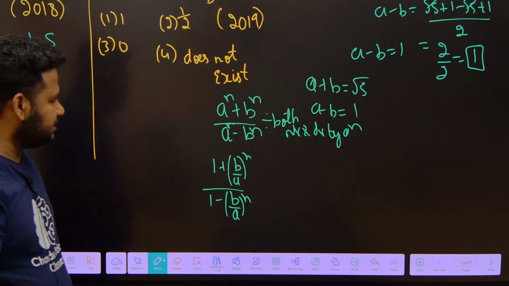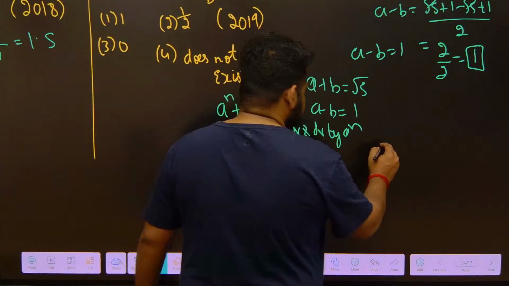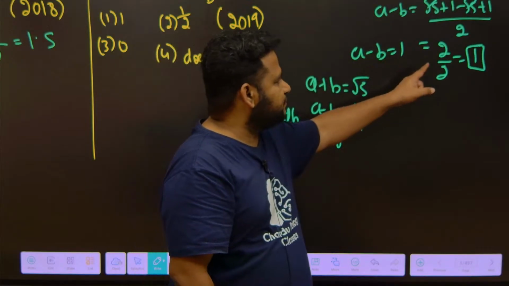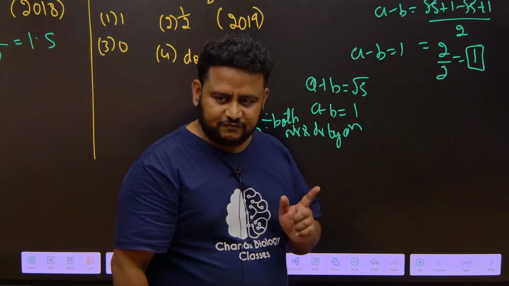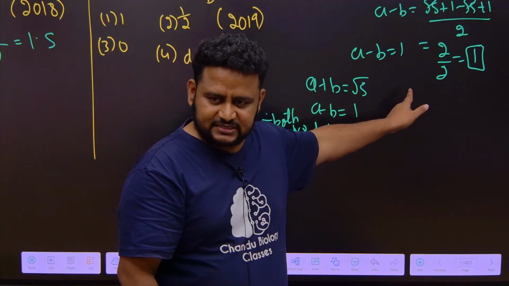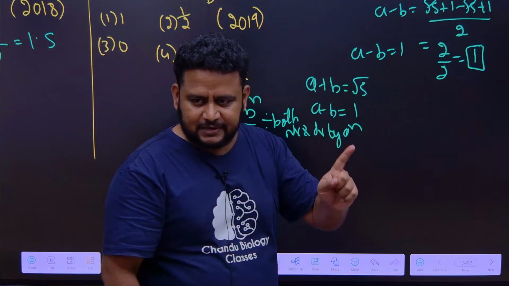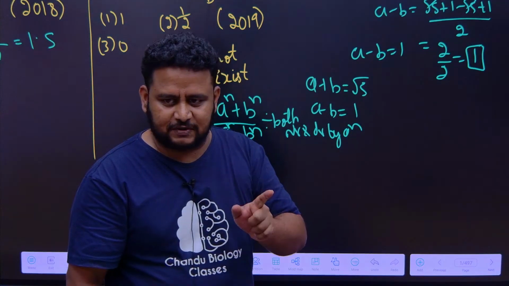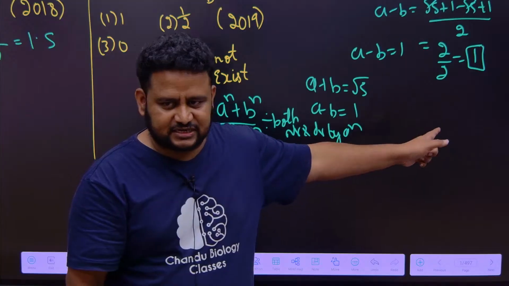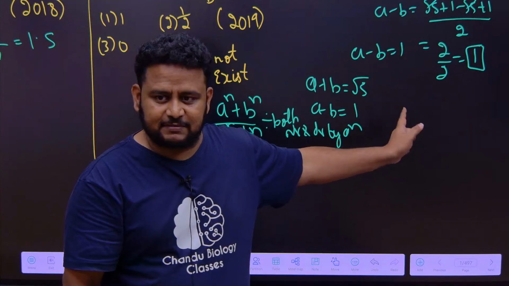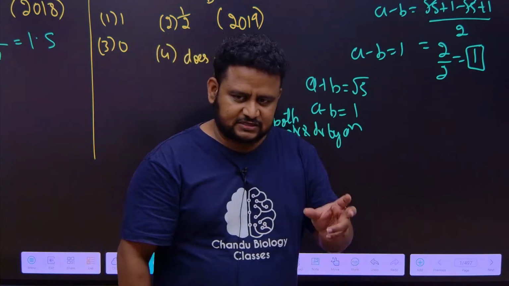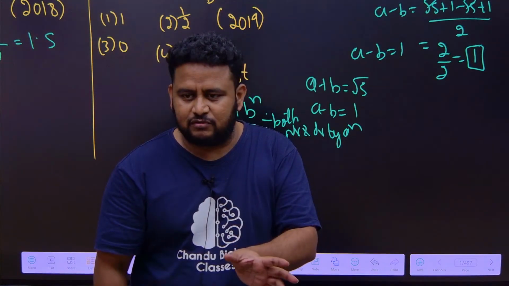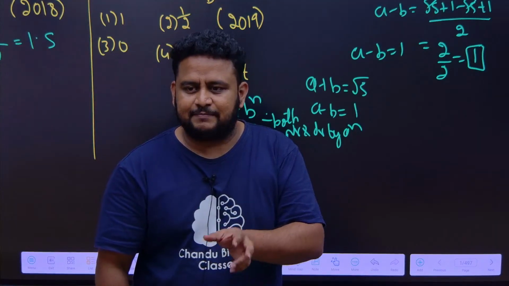One thing you must understand here: a plus b we got root 5, a minus b we got 1. So definitely it shows that a is greater than b. After doing a minus b, if I get a negative value, then b is the bigger value.